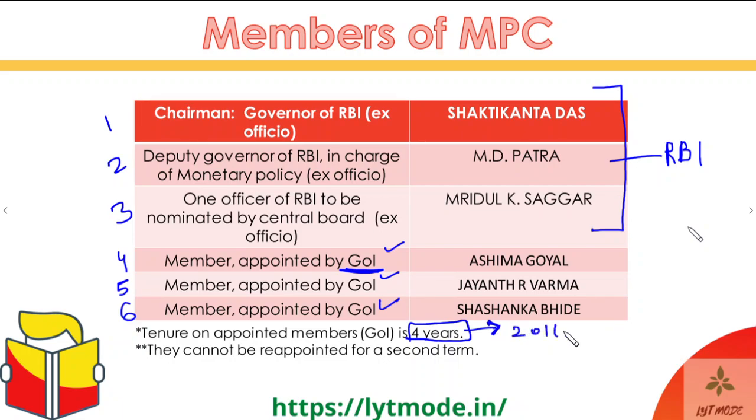So their term ended in September 2020, that is very recently. So with the new MPC meeting, new members had to be appointed. In October 2020, new members have been appointed, and all of these 3 names are the newest members who have been appointed by the government of India in the Monetary Policy Committee. The first one of them is Ashima Goyal, the second is Jayant Varma, and the third is Shashank Bhide. You need to remember these names because they can actually be asked in the RBI exam.